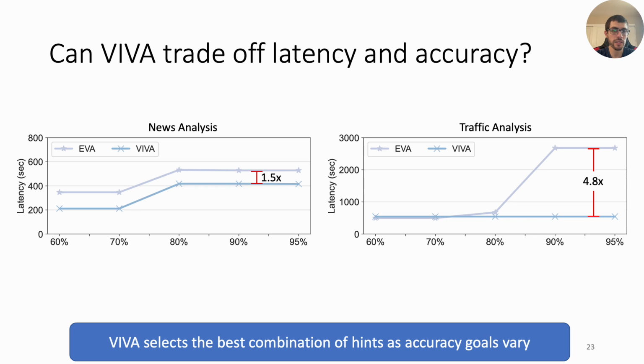In the traffic analysis case, Biba determines the same cheap model can be used while still meeting the more stringent accuracy requirements, while EVA uses the expensive, more accurate models, which results in a 4.8x improvement in latency. So Biba selects the best combination of hints as the accuracy goals vary.